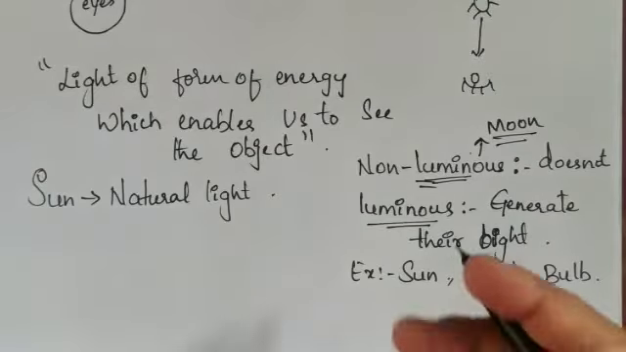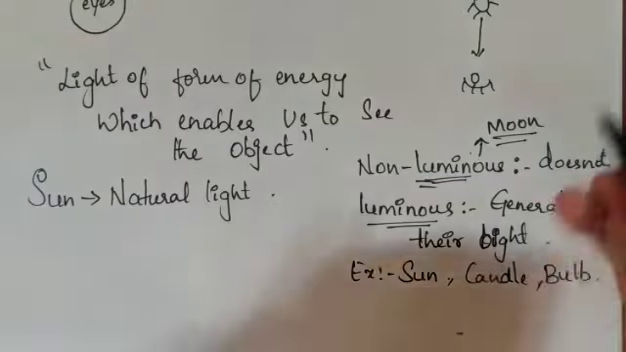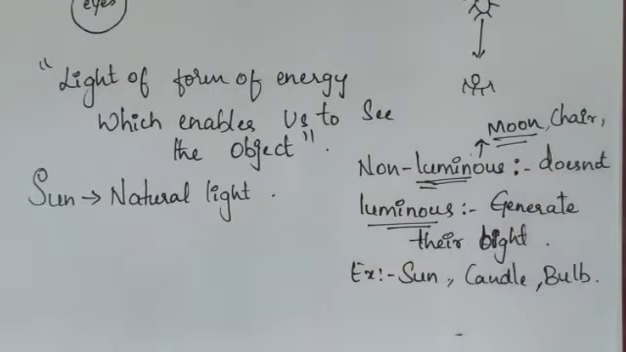So that is how we are going to differentiate between luminous objects and non-luminous objects. For non-luminous objects, you can give any example: chair, table, wall, paper, pen, anything which does not generate its own light.